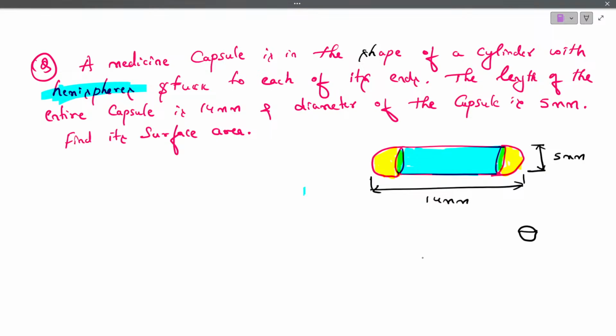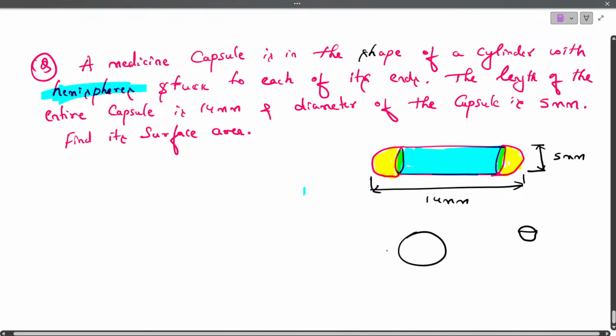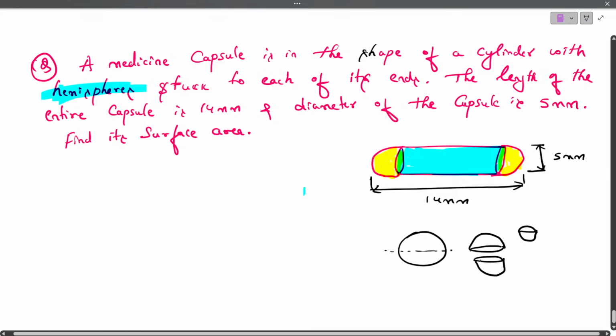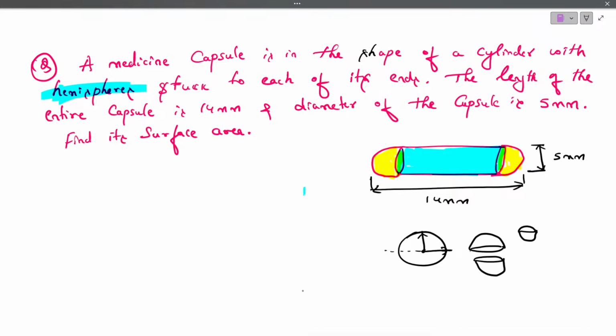Now dear students, as you know that this is a hemisphere. Just a minute. ये सर्कल है. ये सर्कल को जब हम डिवाइड करेंगे, when we divide this circle into two parts, we get a hemisphere. Now this is the hemisphere. As we know that from here to here is radius, from here to here also it is a radius. As you can see, the diameter they have given is 5 centimeter. Can you see this? The diameter they have given 5 centimeter.